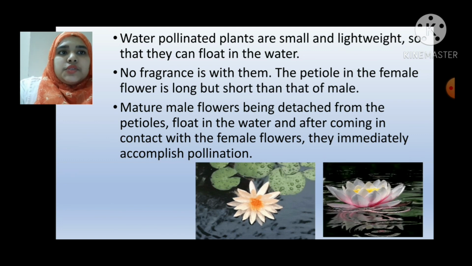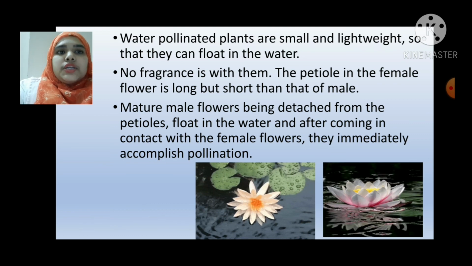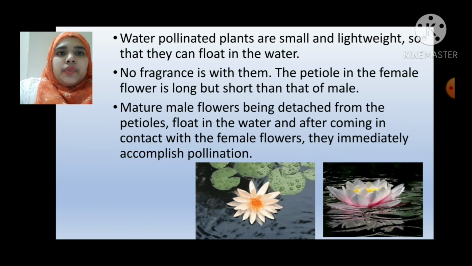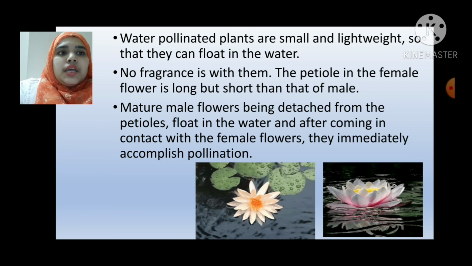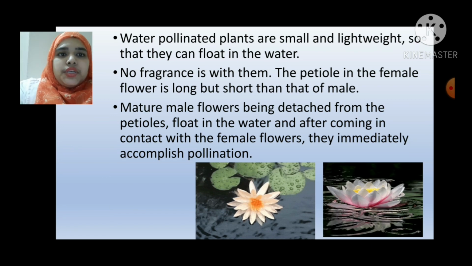Water-pollinated plants are small and lightweight, so that they can float in the water. No fragrance is with them. The petiole in the female flower is long but shorter than that of the male. Mature male flowers, being detached from the petioles, float in the water, and after coming in contact with the female flowers, they immediately accomplish pollination.